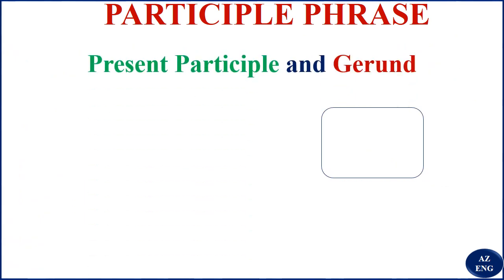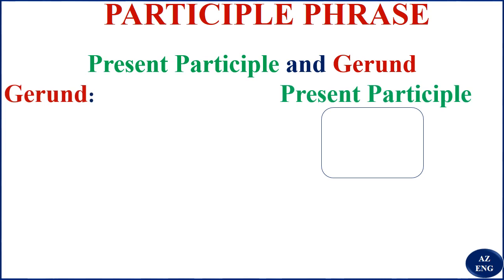Now you see the present participle and the gerund, that is, we are talking about phrases. You know, the participle phrase is either present or past, and then the gerund phrase. Now the gerund, you know, the word ends in -ing. The present participle too ends in -ing.